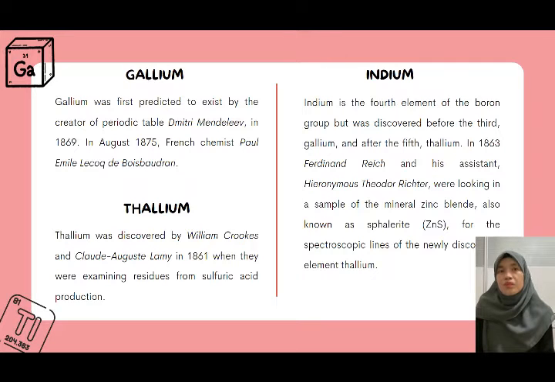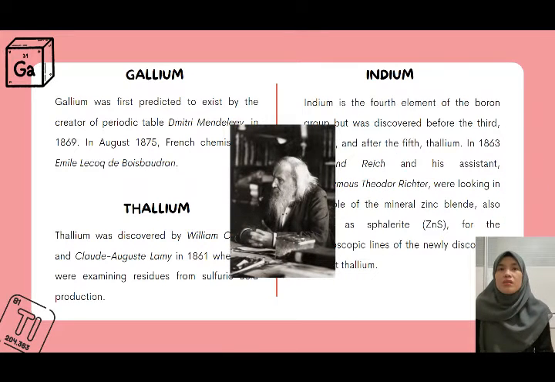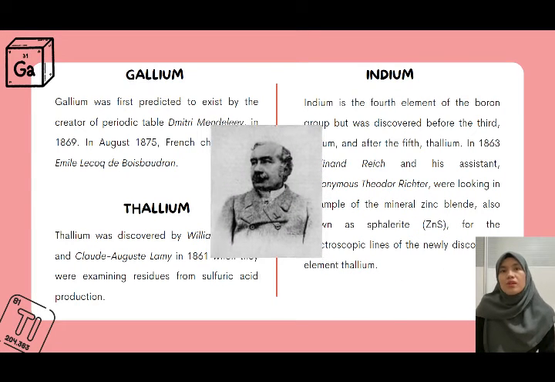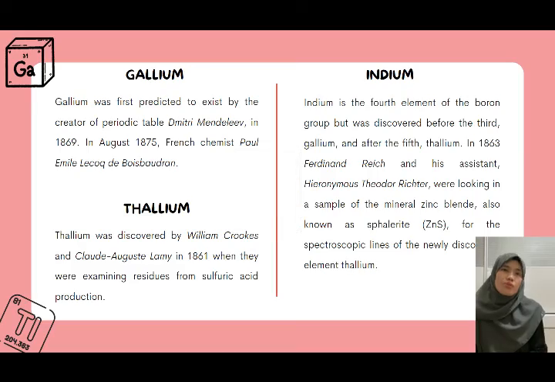Gallium was first predicted to exist by the creator of the periodic table, Dmitri Mendeleev, in 1869. In August 1875, French chemist Paul-Émile Lecoq de Boisbaudran was pondering.